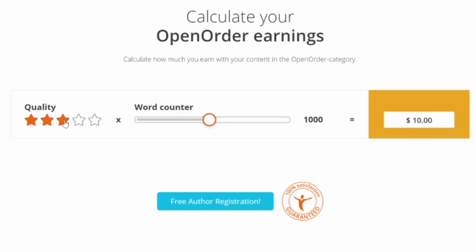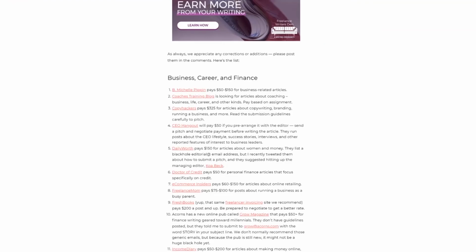Let's say over time you've been writing a bit, you get 3 stars, you're now going to get $10 per article. If you get to 4 stars, you're now going to get $14 per 1,000-word article. 5 stars will pay $50 per 1,000-word article. Yes, in the beginning you will start with 2 stars, but everyone starts somewhere. But what I like about this first website over here, you don't need to start anywhere. You can get started straight away and earn $150 of this website, $325 of this website straight off the bat.